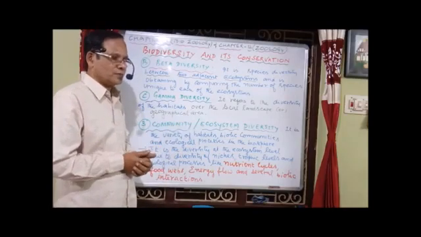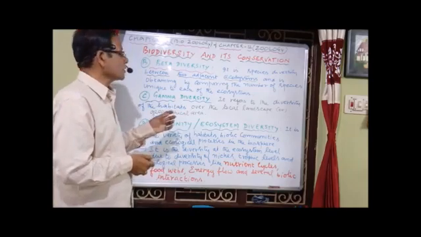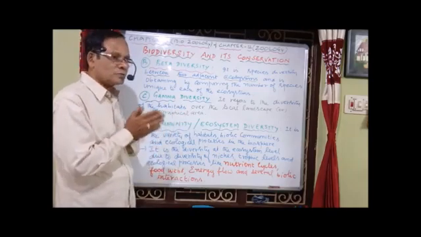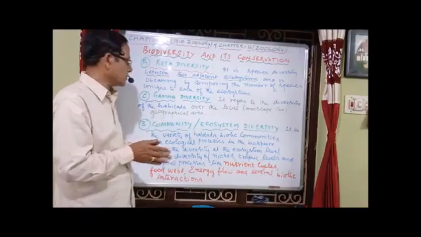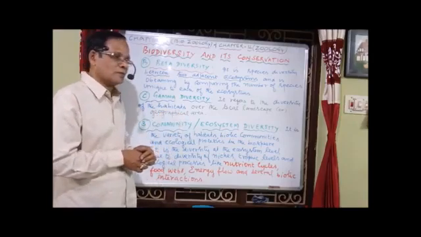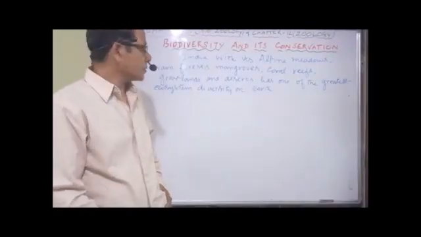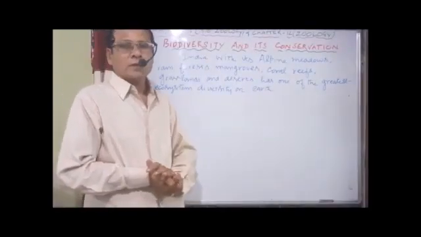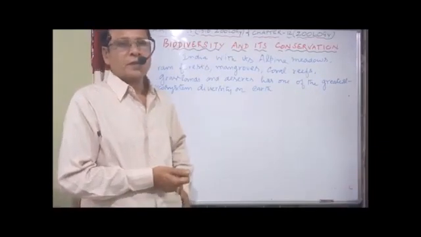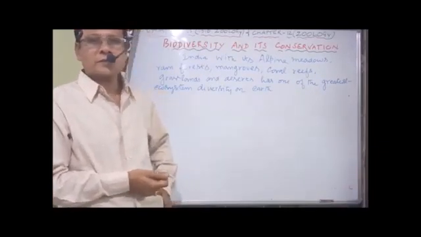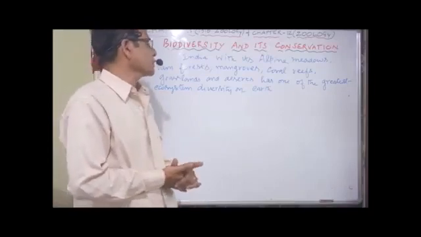So that is about the levels of biodiversity: at the genetic level, at the species level, and also at the ecosystem or community level. Now, if you take the example of ecosystem diversity, India is one of the greatest in ecosystem diversity.